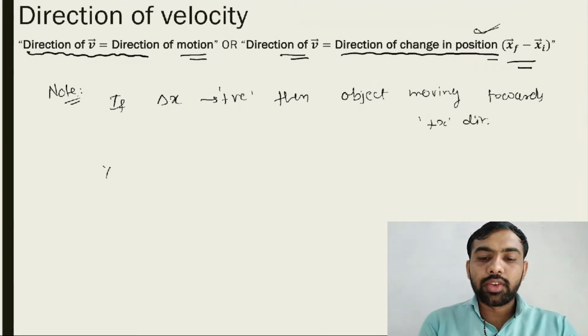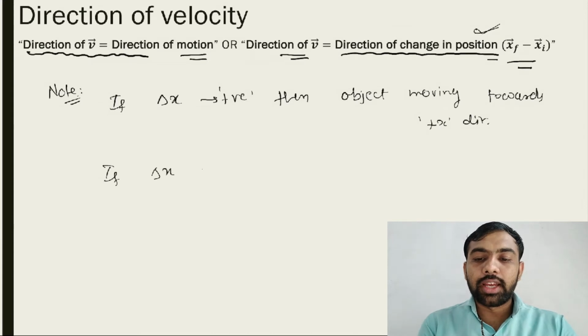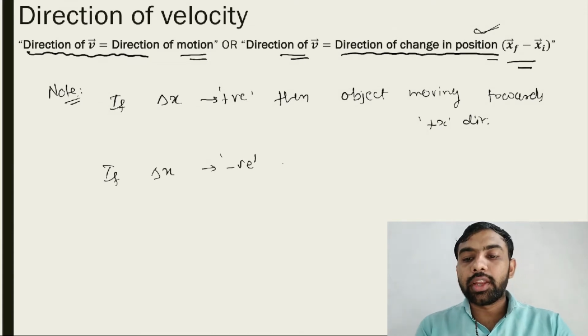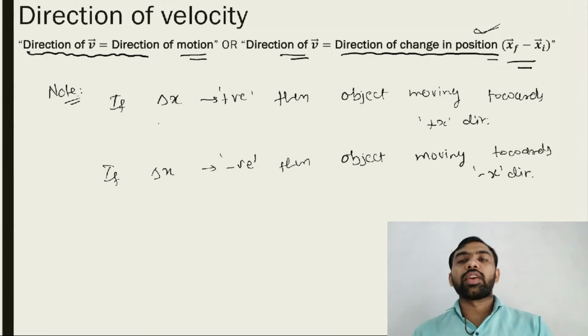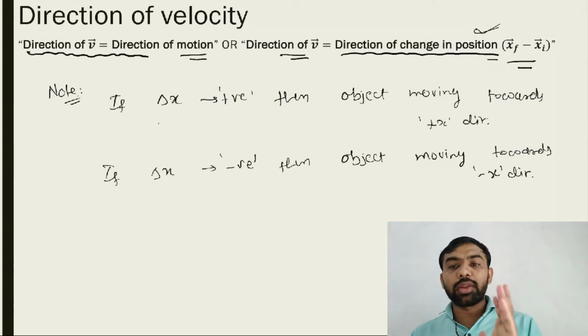And if delta x is negative, then the object is moving towards the negative x direction.